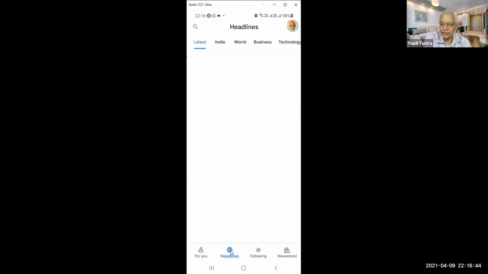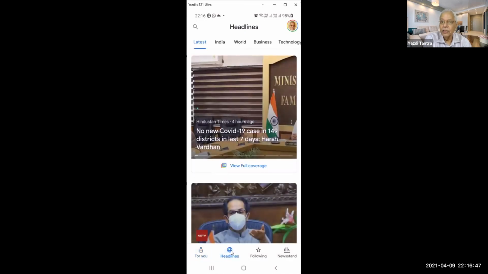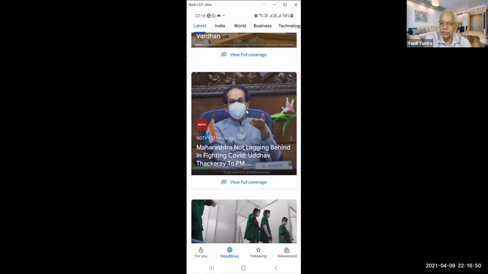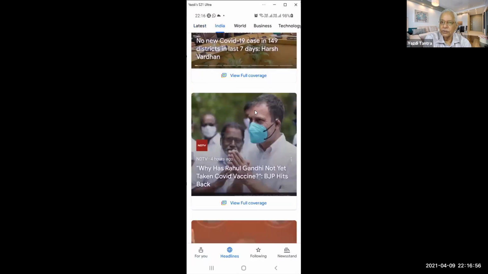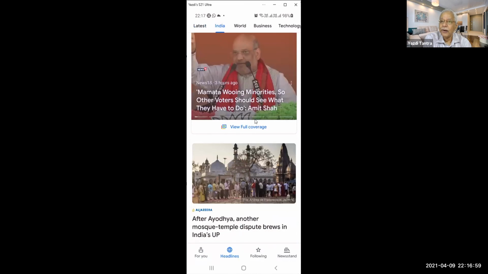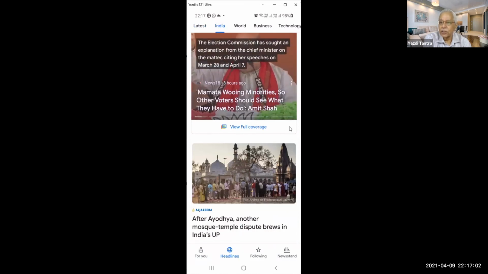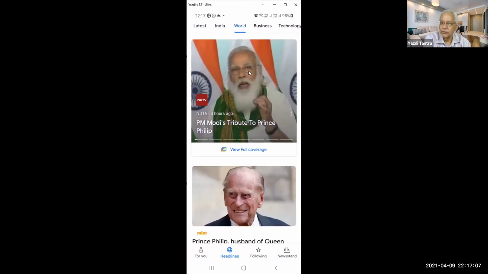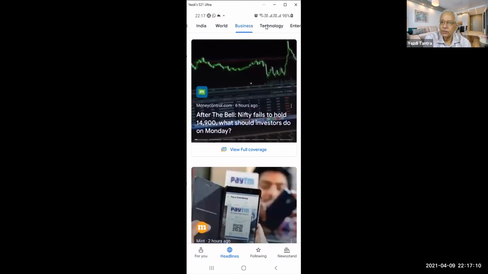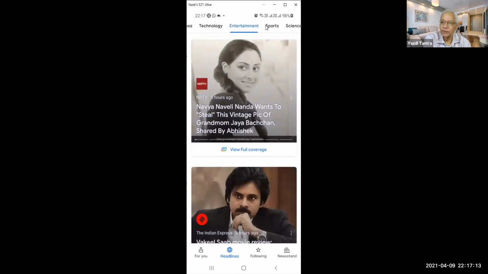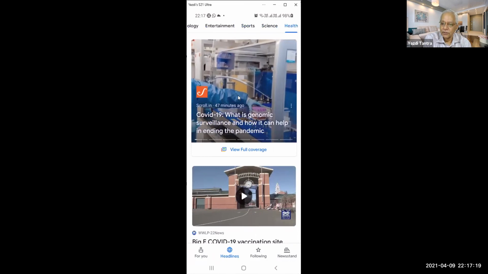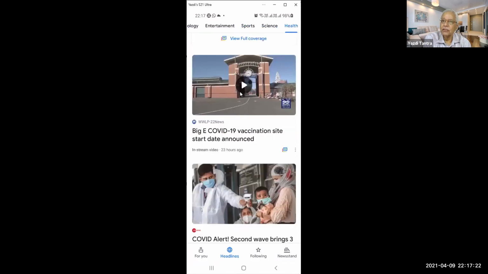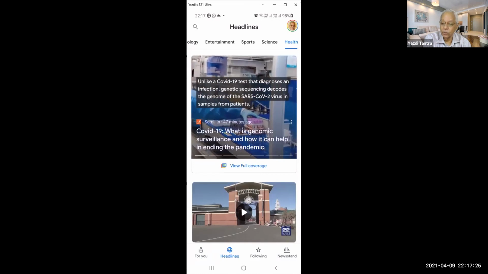The second option is headlines. Irrespective of what you like or you don't like, you can see the headlines across the world. So here you have latest, you have India. So India news, these are the headlines for India. Again, here you are not given that option to say see more of this, less of this, etc. You have world news, then you have business news, you have technology news, you have entertainment news, sports, science, health. Got it? So here, topic wise, what are the headlines? You can look them up.